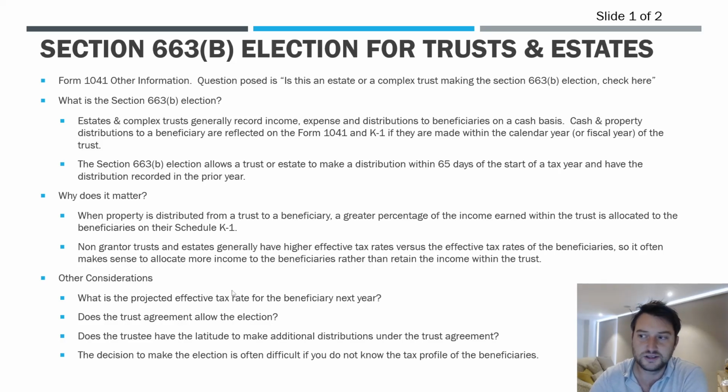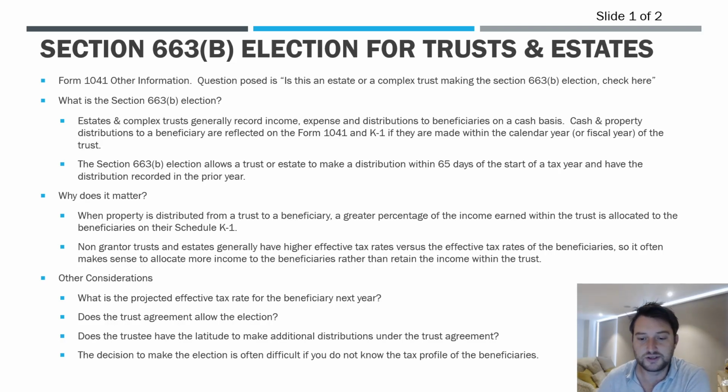So before we get into the example here, some other considerations. We have to look at, well, what's the projected tax rate for the beneficiary next year? Because if we accelerate income this year to the beneficiary, would we have been better served by pushing it to the following tax year? Again, something to consider. Does the trust agreement even allow for this, right? Does the trustee have the ability to make additional distributions for this type of tax planning purpose?